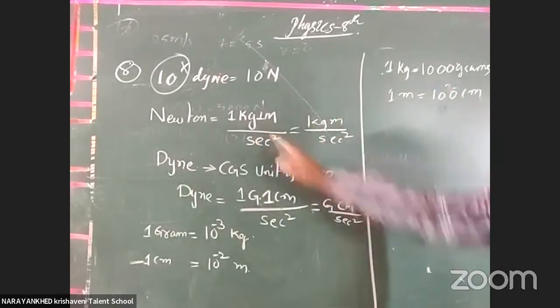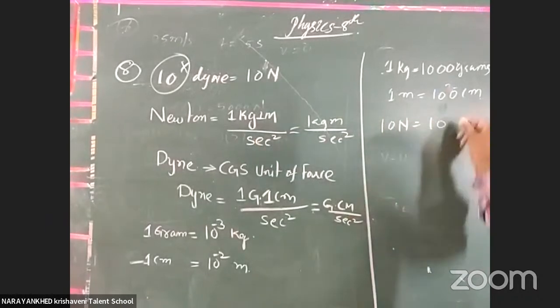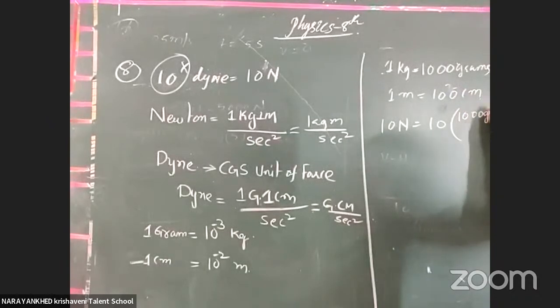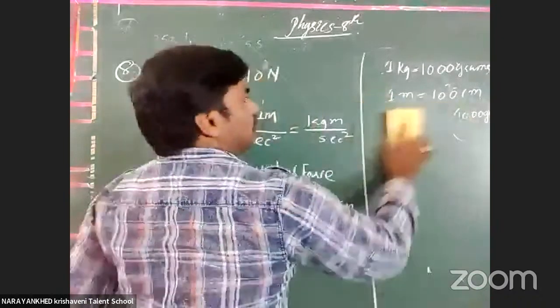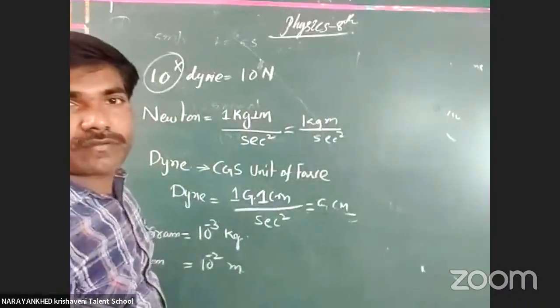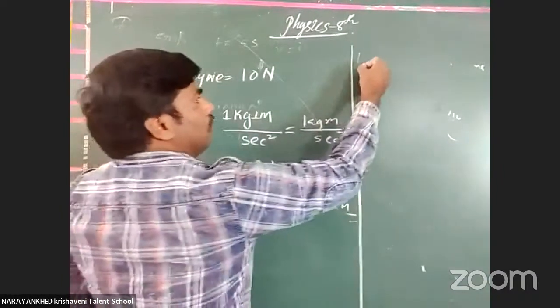In the place of newtons, 10 newtons is equal to 10 into... In the place of newtons, you have to write it in the form of grams. Clear or not?